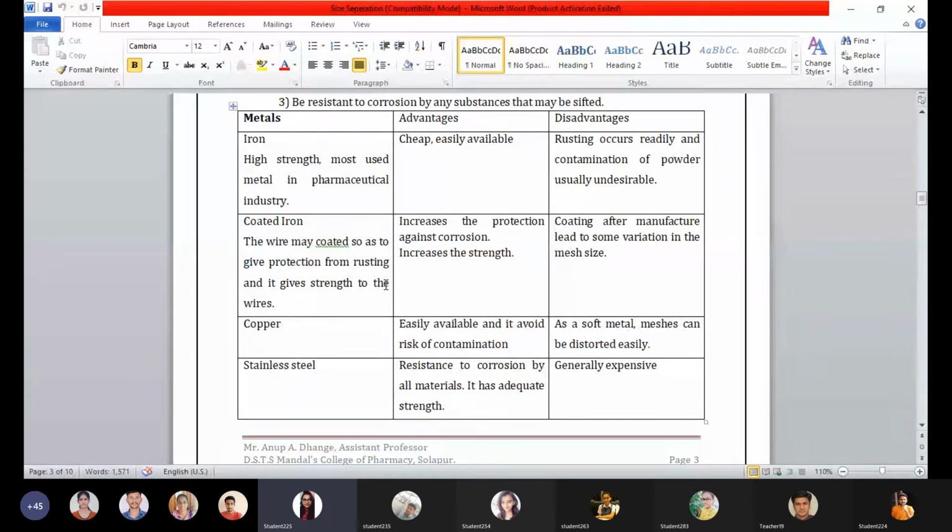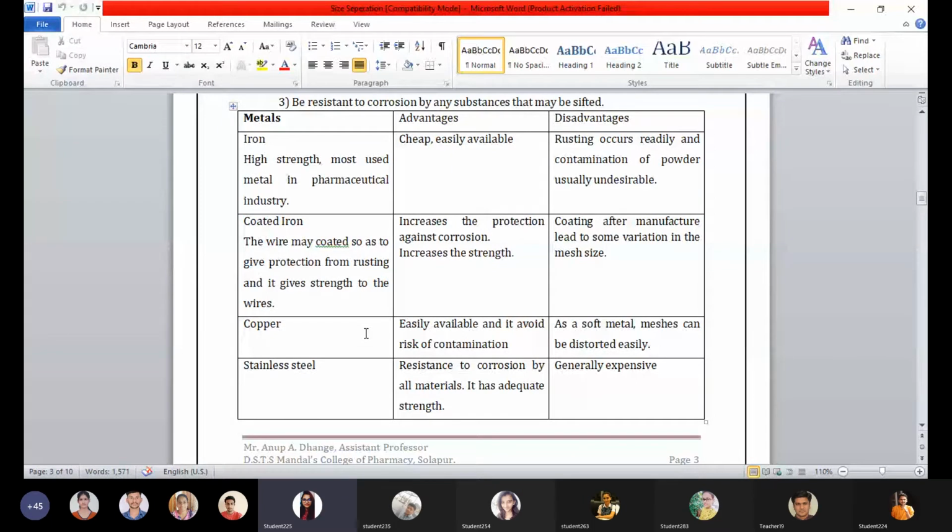The coated iron, the wire may be coated. The galvanizing techniques are there. By use of that, the coating of iron is done. Not only iron, but many other metals undergo galvanization for preventing the same rusting, corrosion, and all. The wire may be coated so as to give protection from rusting, and it gives strength to the wires. Okay.